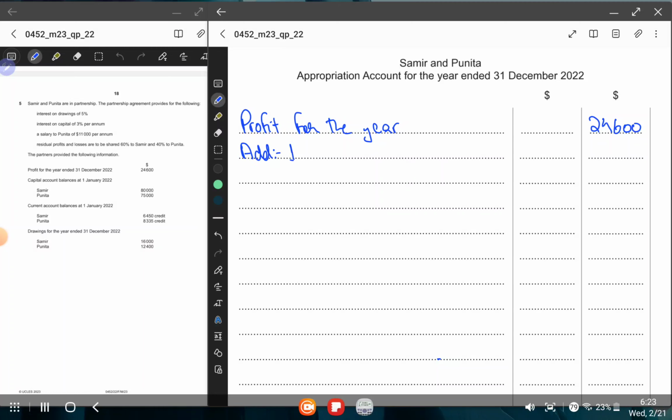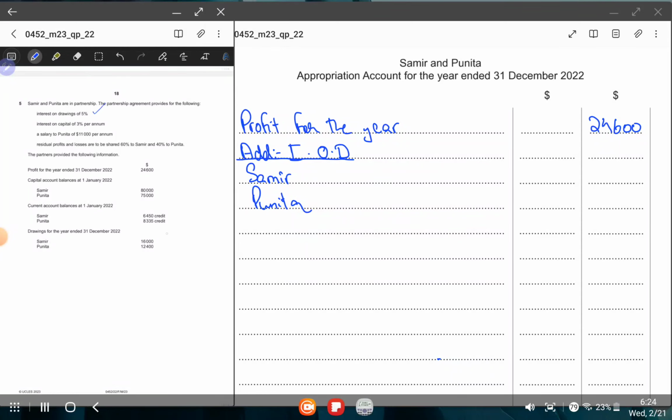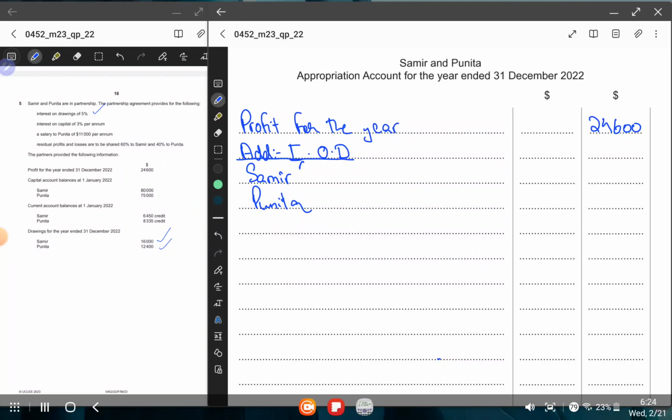Interest on drawings. I am just writing IOD, but I want you guys to write the full form. So first of all, how much interest on drawings did Samir pay? How much did Punita pay? If you look at the question, interest on drawing is 5%, and Samir took drawings of 16,000, whereas Punita took drawings of 12,400. So over here you will do 16,000 multiplied by 5%, which is 800. Then for Punita it's 12,400 multiplied by 5%, which is 620.